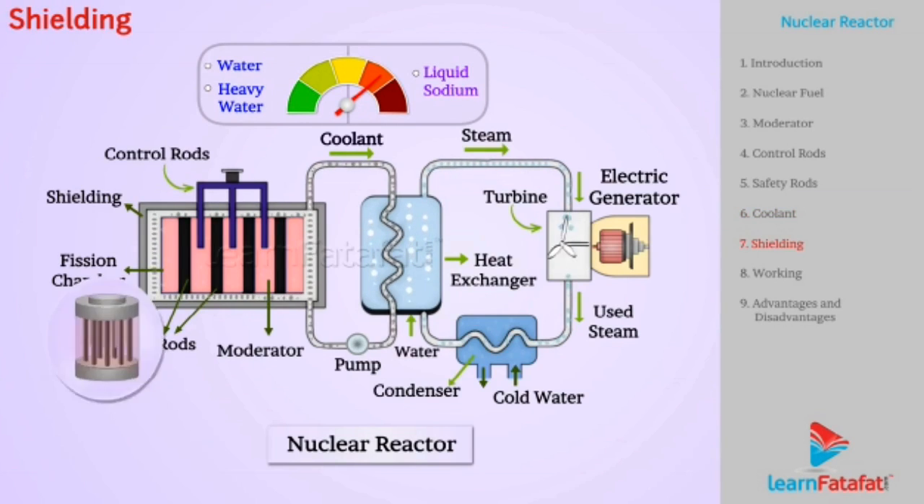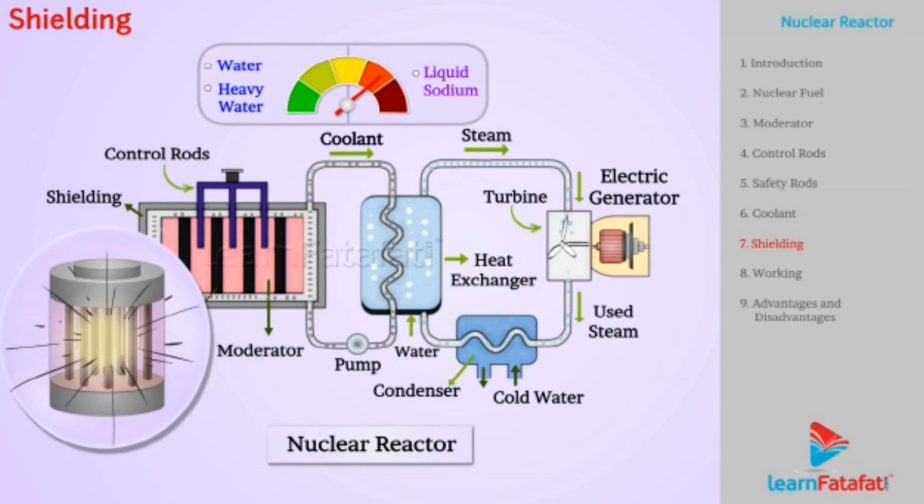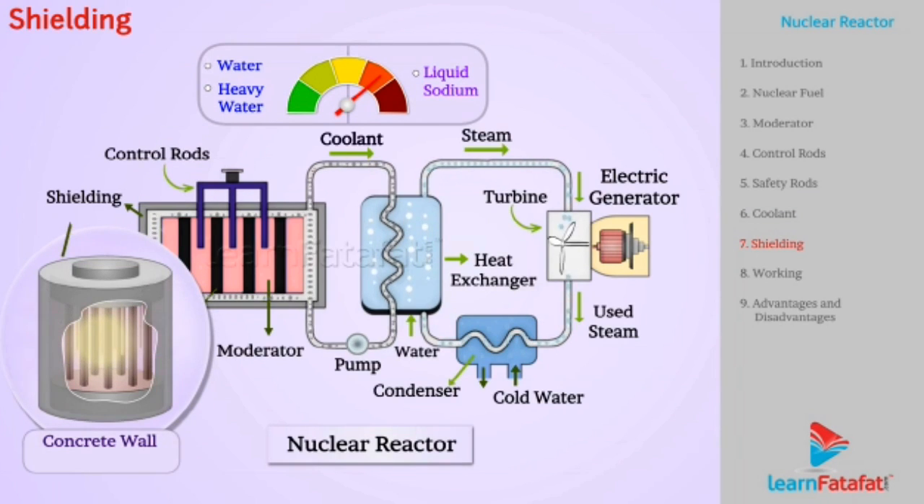Shielding. Radiations emitted during nuclear fission are hazardous, and so the nuclear reactor is kept in concrete walls 2 meter to 2.5 meter thick so that radiations should not reach outside.